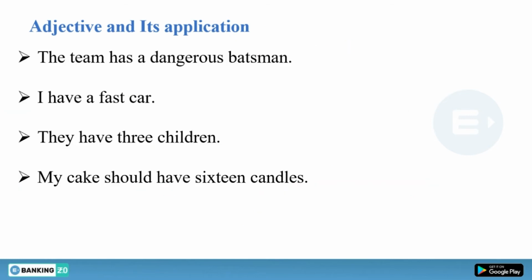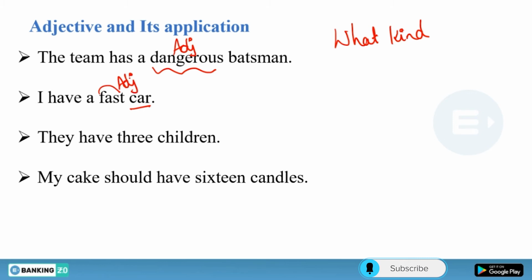Now we have some more examples, like the team has a dangerous batsman. Where is the adjective in this sentence? Dangerous. Okay, what kind of batsman? You will find the answer of what kind. The team has a dangerous batsman. What kind of batsman? Dangerous. So this is your adjective. I have a fast car. Okay, car is the noun. What kind of car? Fast car. So this is your adjective again.